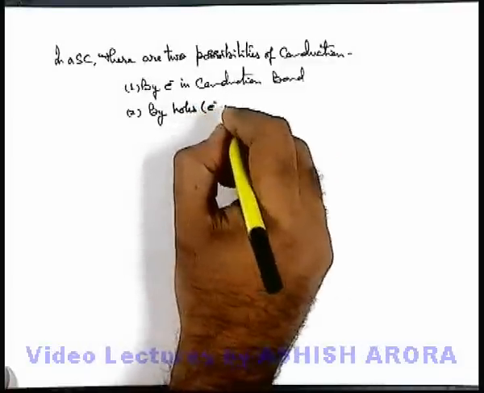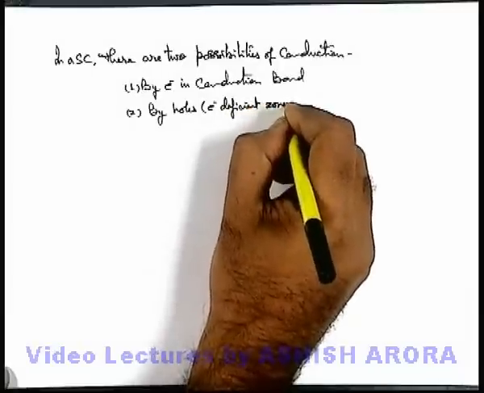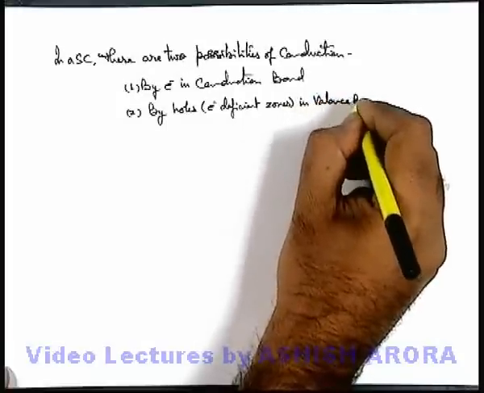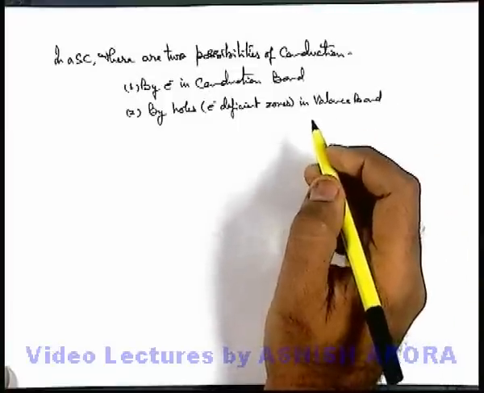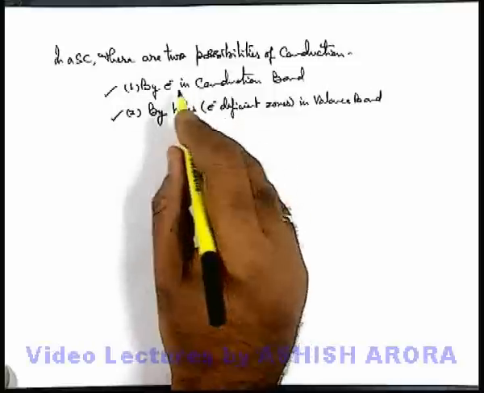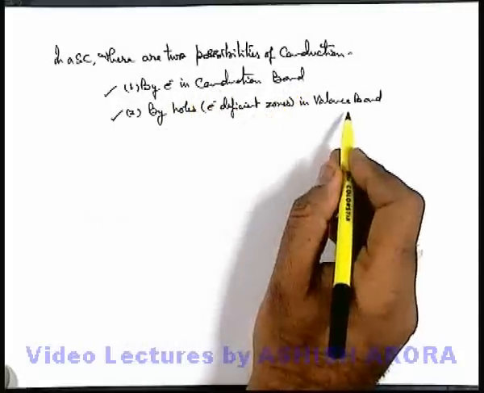These are electron deficient zones in valence band. So, once a potential difference is applied across a semiconductor, current flows due to two kinds of charge carriers. One is by electrons in conduction band, other is by holes in valence band.